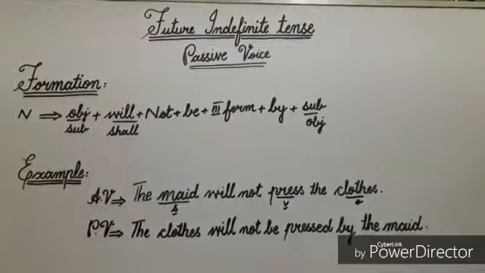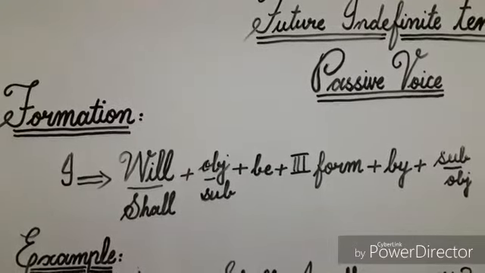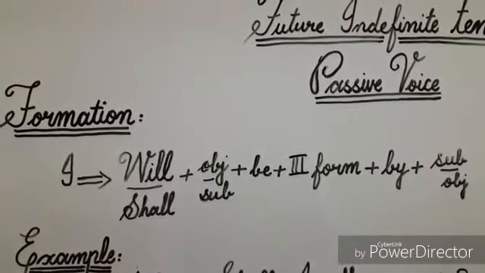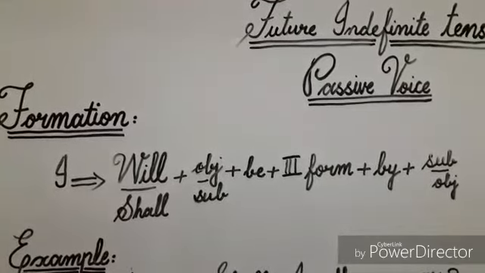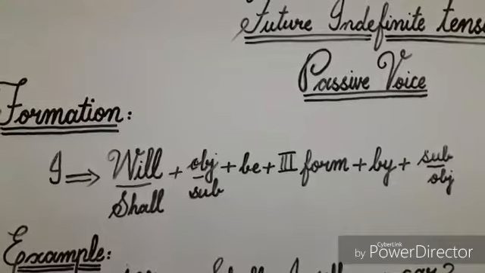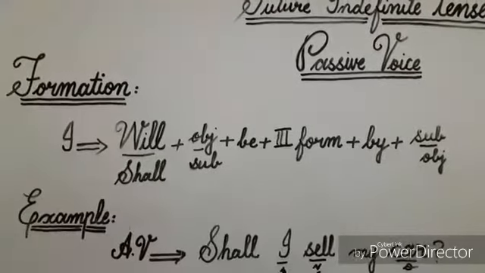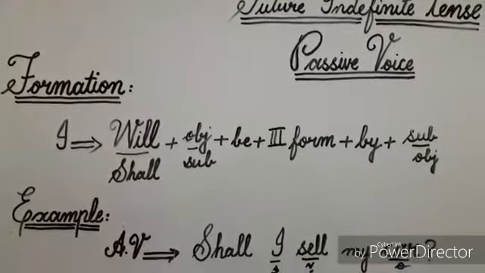Now you can see that by using this formation, we have changed our active voice sentence into passive voice. Interrogative sentences, formation is helping verb will or shall, object in subjective condition, be, third form of verb, preposition by, and subject in objective condition. Now I'll explain this formation by example.